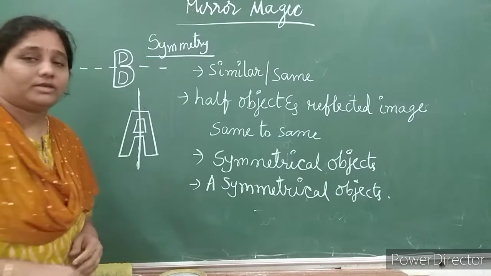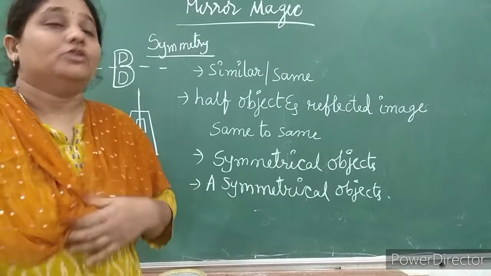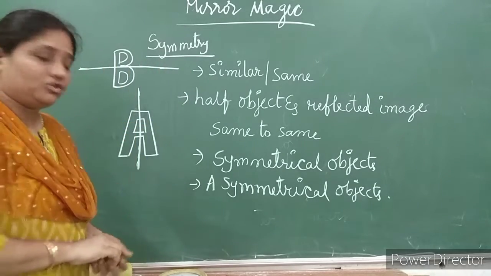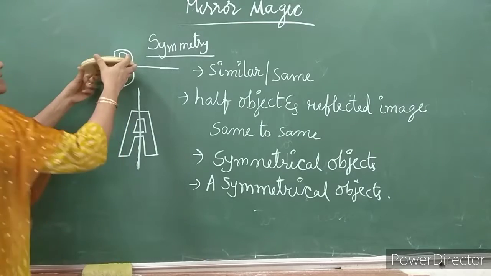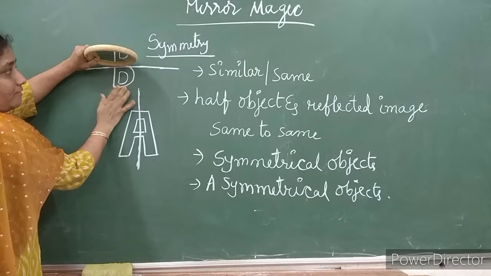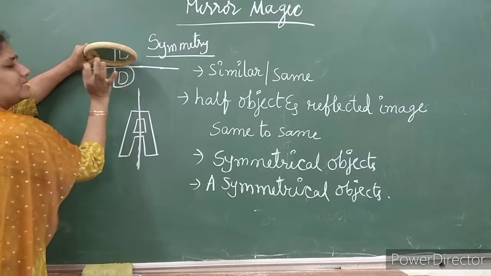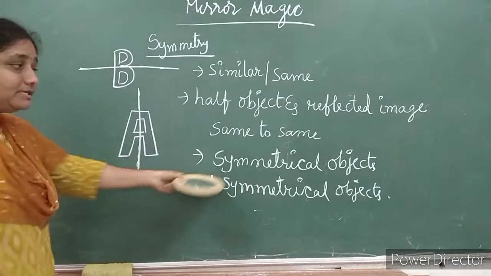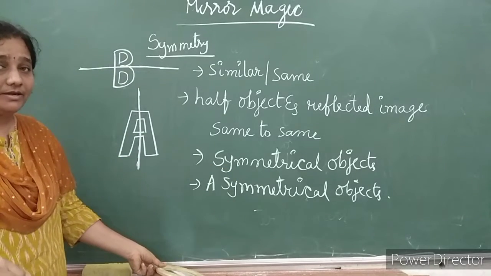If I place a mirror here, I collect its image, which looks exactly like it. B is also exhibiting symmetry, a symmetric letter.